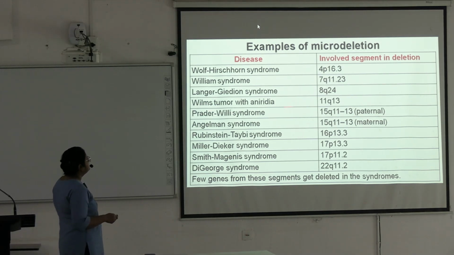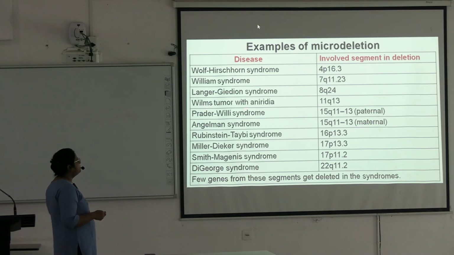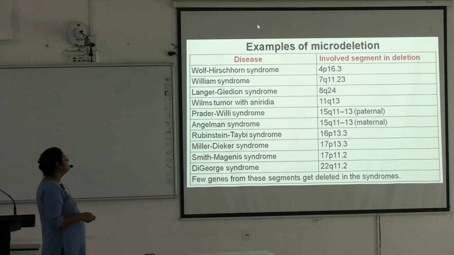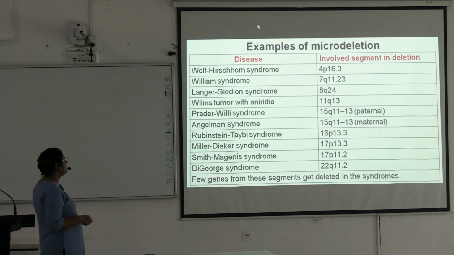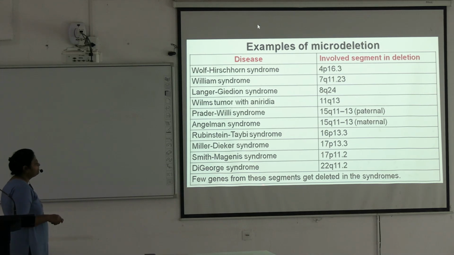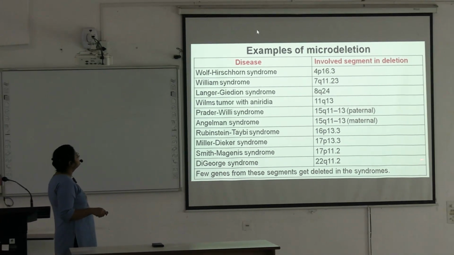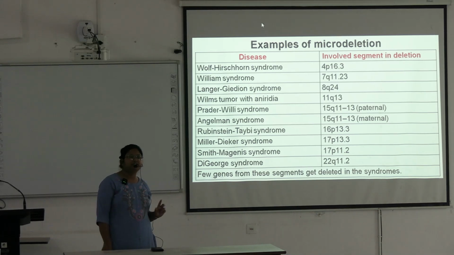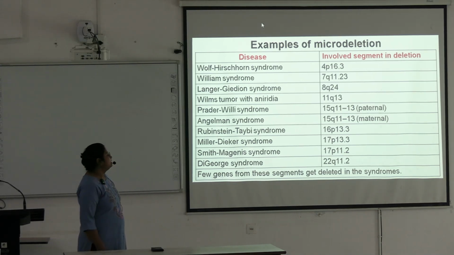So Prader-Willi syndrome and Angelman syndrome, the difference is only paternal and maternal. Rest all are the same. Wilms tumor, aniridia, Rubinstein-Taybi syndrome, Miller-Dieker syndrome, Smith-Magenis syndrome, DiGeorge syndrome. Few genes from these segments get deleted in the syndrome. You remember the Cri-du-chat. Cri-du-chat is very frequently given. Okay. Next.